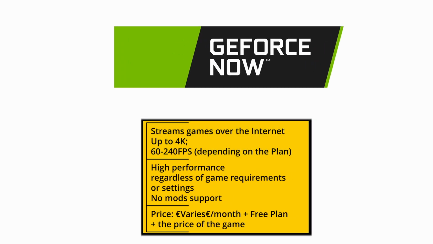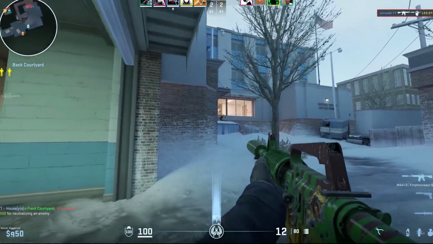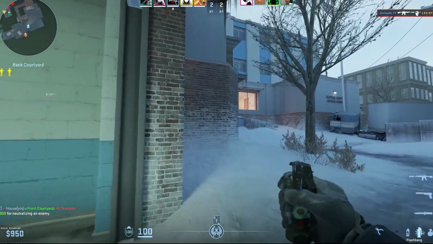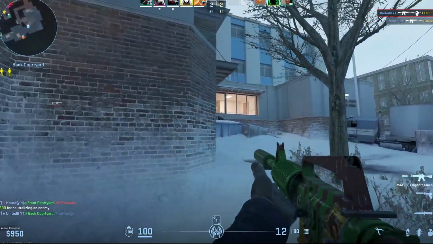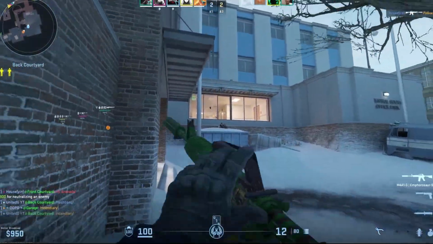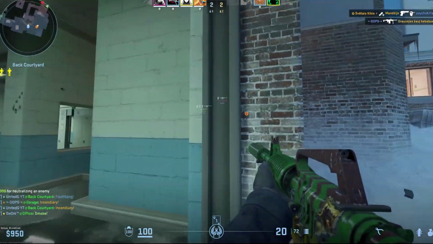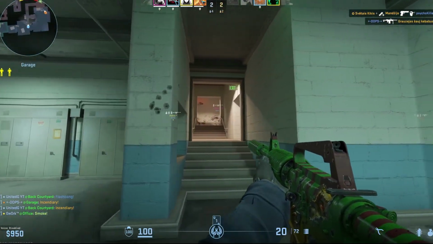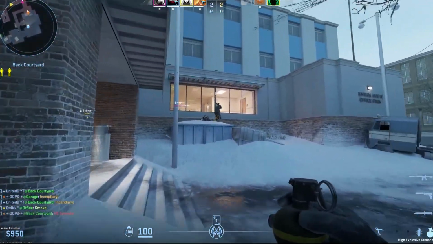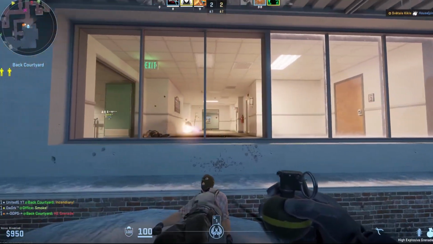Most of what we said about Boosteroid applies here too. It's an easy, reliable way to casually play Counter-Strike 2 on your Mac. The bandwidth demands here are a bit higher, but nothing your regular internet connection can't handle. In my tests, there was virtually no difference in the streaming quality between Boosteroid and GFN, both at 1080p and 4K. Choosing between the two will usually boil down to personal preference and what other games you want to play, since not all Boosteroid titles are on GFN and vice versa.